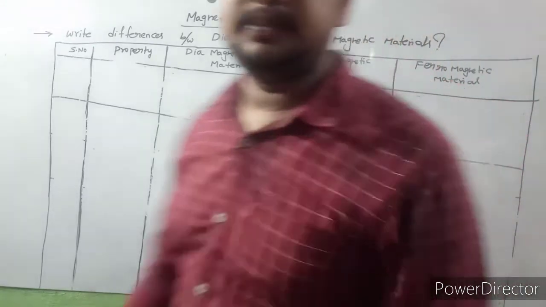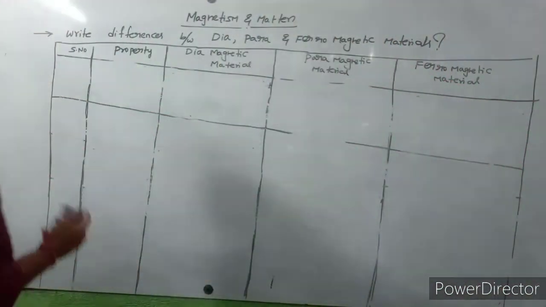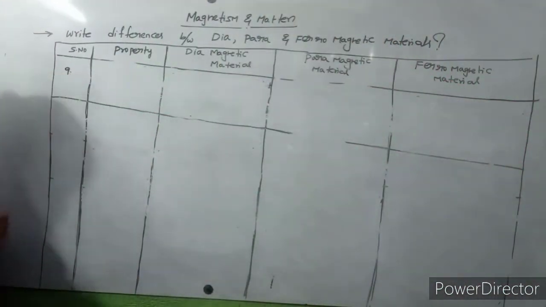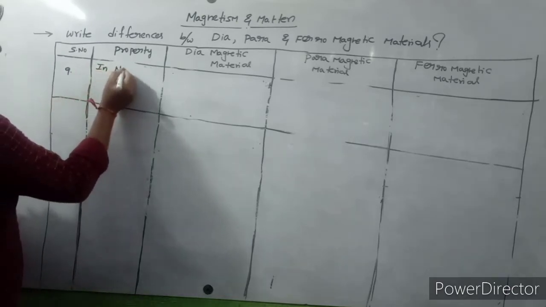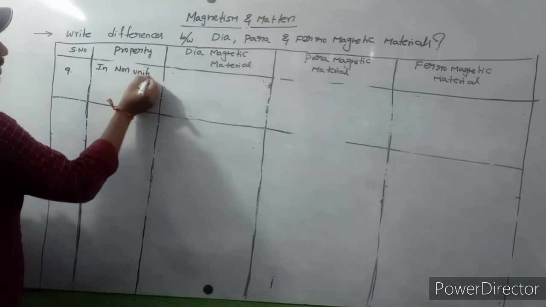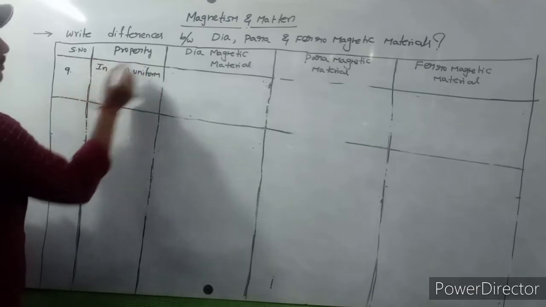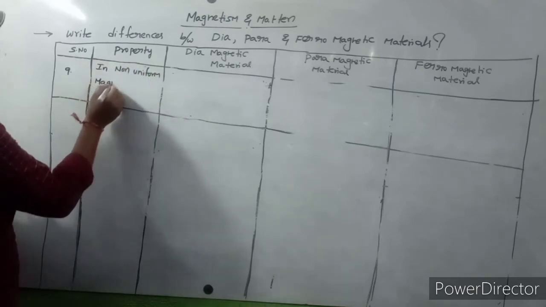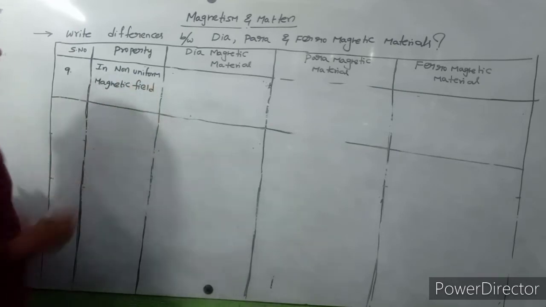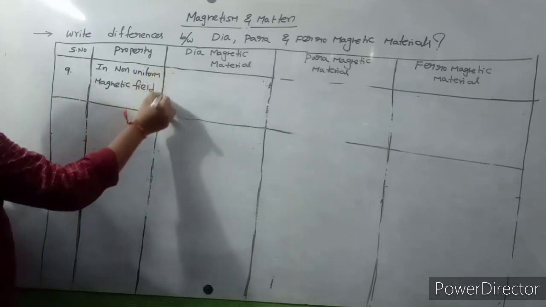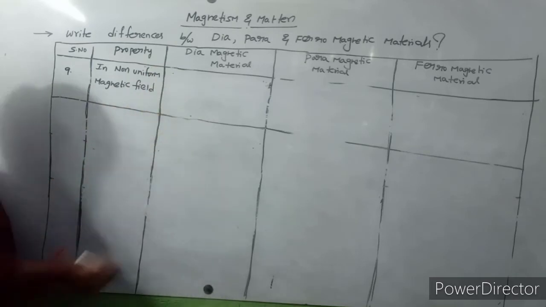Okay, next property is property number 9. In a non-uniform magnetic field, how will materials behave?